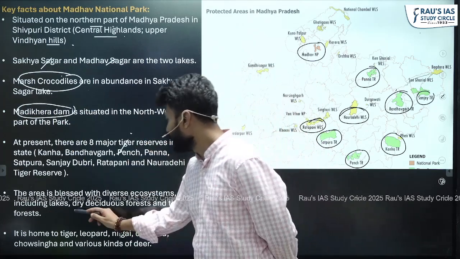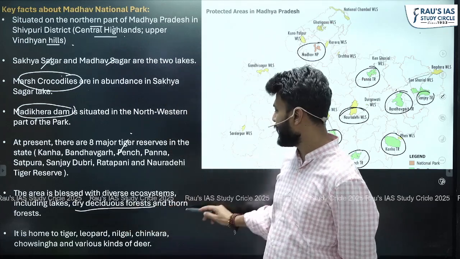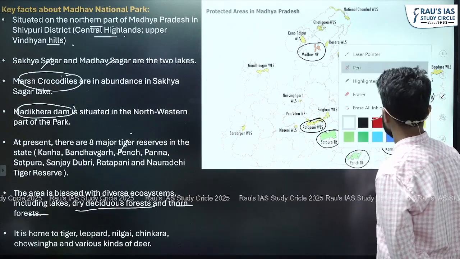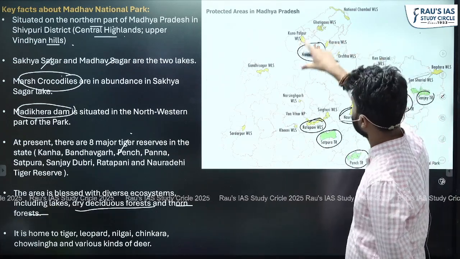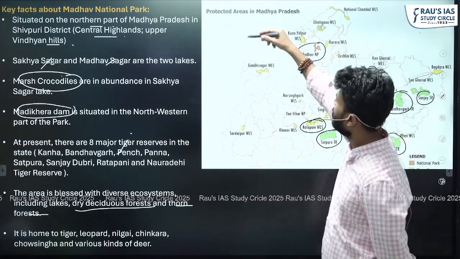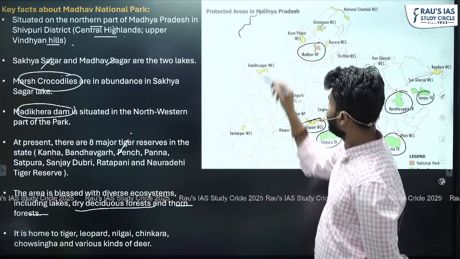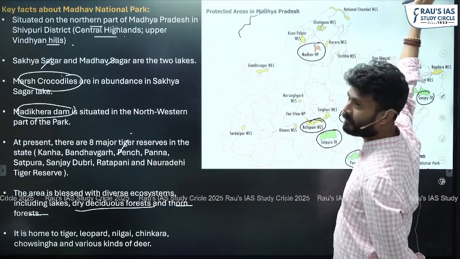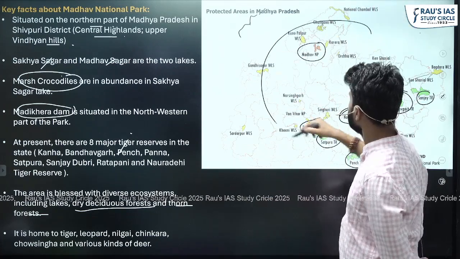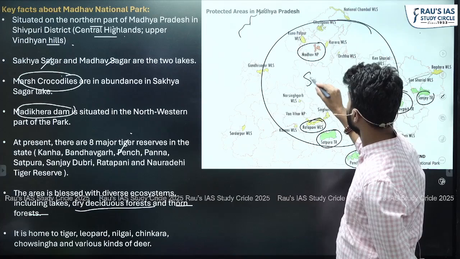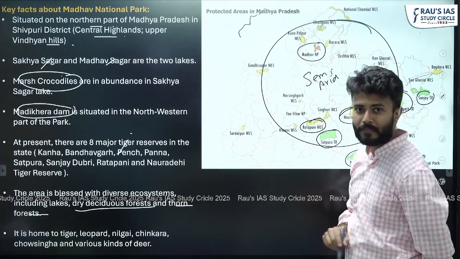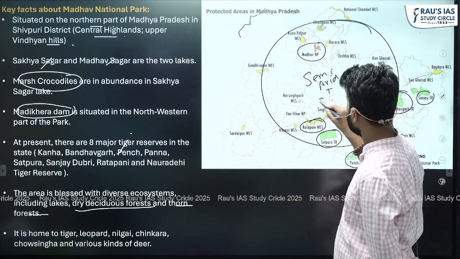You will get dry deciduous forests and then the thorn forests. Why? Because we know that this particular section of India, so here you are having Aravallis, here in south you are having Western Ghats, here towards the north you are having Himalayas, but this section of India is having what? It is having semi-arid type of climate. Also, it is having what?